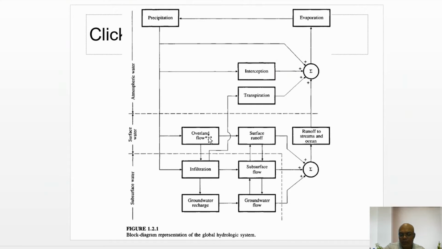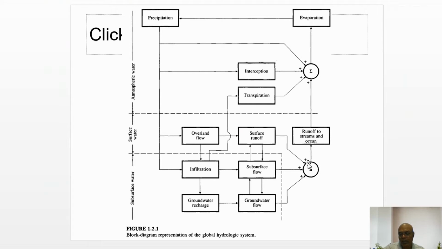So when overland flow is taking place, part of that water evaporates, and that becomes transpiration, and the water from rivers, ocean, etc. again evaporates. So the transpired water and evaporated water becomes evapotranspiration. Even the interception losses also evaporate, and finally all this water joins clouds or condensation. Then from there again the precipitation takes place.